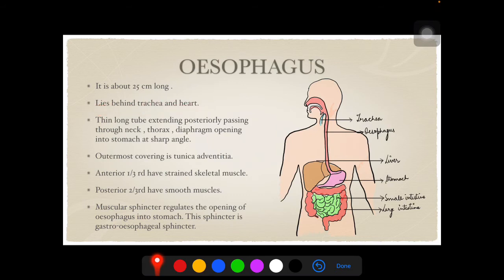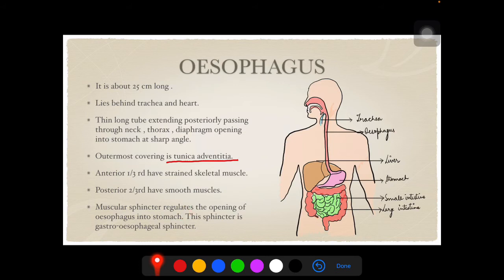It lies behind the trachea and heart. It is a thin long tube extending posteriorly, passing through the neck, the thorax region, and the diaphragm, opening into the stomach at a sharp angle. The outermost covering is the tunica adventitia. This is an MCQ question. The anterior one-third has skeletal muscles, and the posterior two-thirds of the esophagus is lined by smooth muscles.